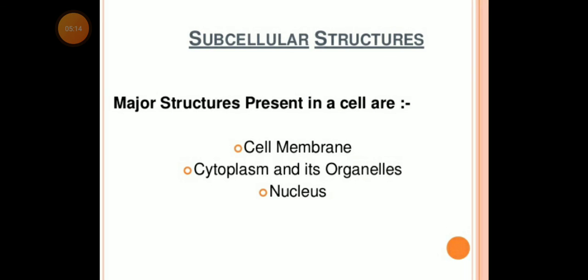Some cells of the human body are shown: we can see smooth muscles, blood cells, nerve cells, bone cells, sperm, fat cells, and ovum. Later we will discuss all these types of cells.